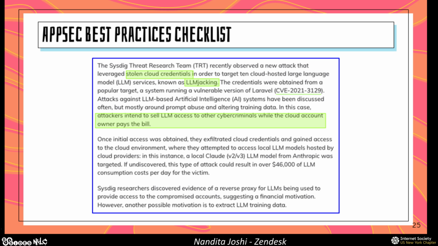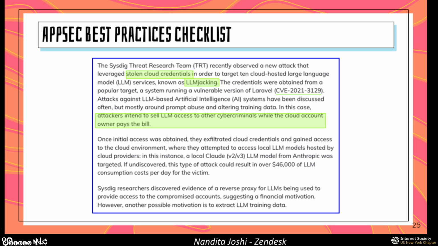And what really happened here was there was a vulnerability in your open source PHP framework. This allowed arbitrary code execution. And then this gave attackers access to cloud credentials. They used these cloud credentials to enumerate all of the different LLM models present on that cloud service provider. And at that point, the attack was identified and it was stopped. But really, what your attackers could have continued doing was actually using all of those LLM models.